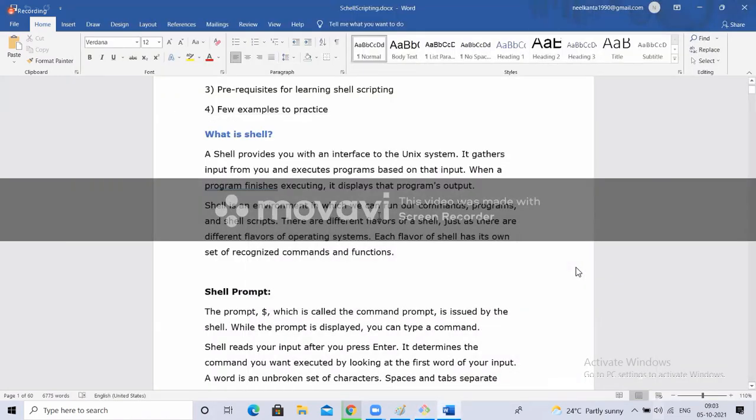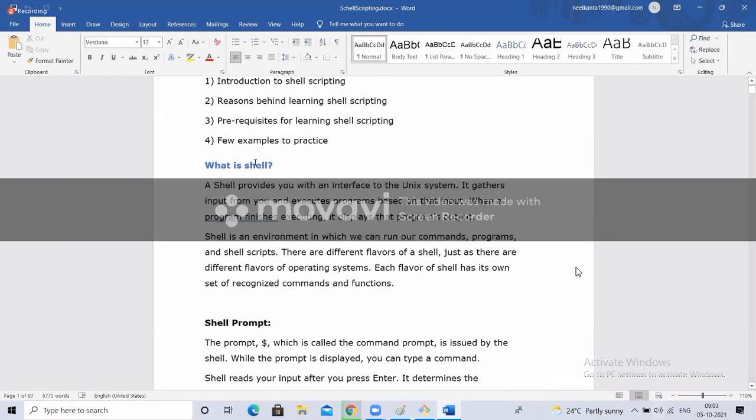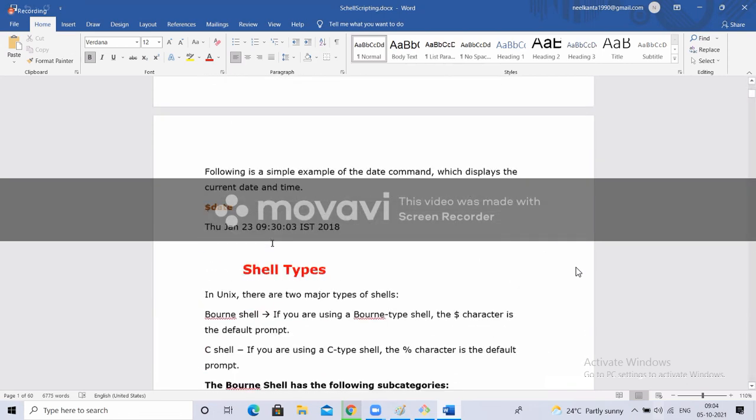Next, let me explain. So this is shell. What is shell? Yesterday I explained, right? What is shell? Shell is a small program which will run in the background, which will act as a mediator between the terminal and the OS. So whatever commands we execute in the terminal, it will carry to the OS, perform the action, get back the result, and show it on the terminal, right? Okay.